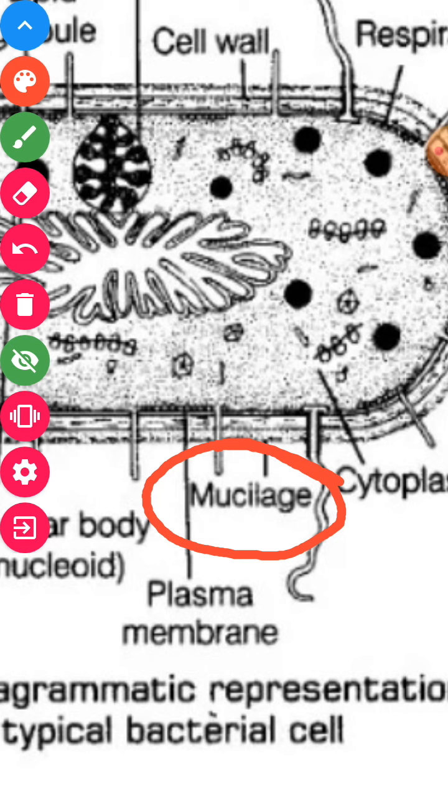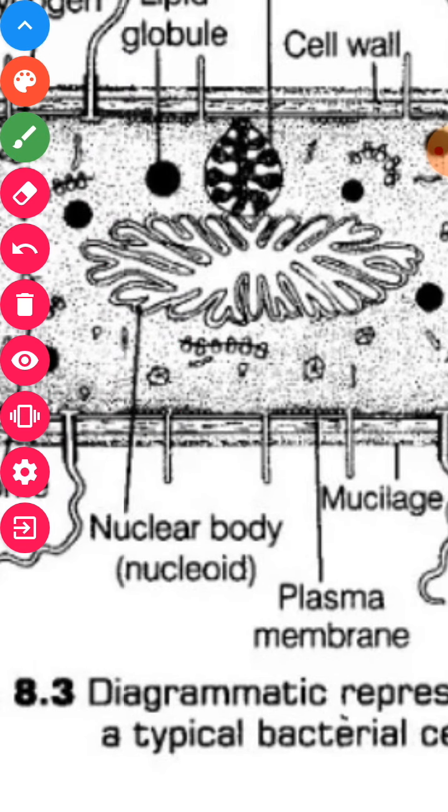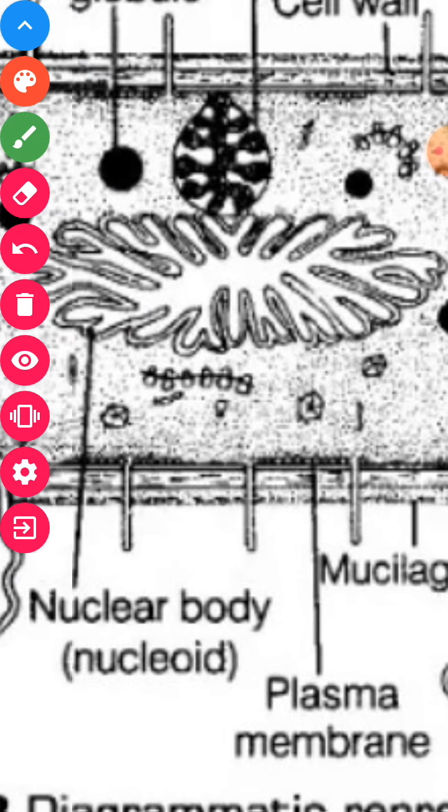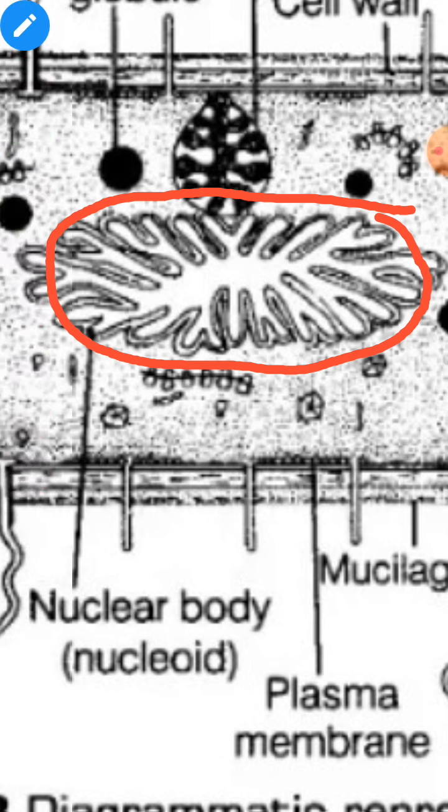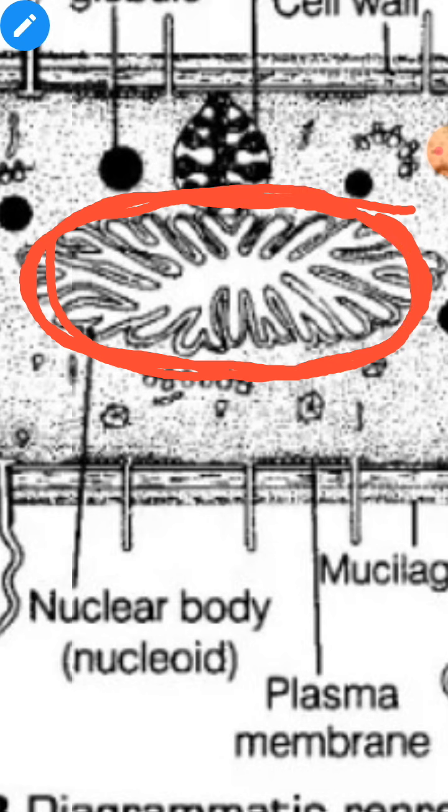Next you can see the other content, like the genetic material. This is the complete bacterial structure. This is the nucleoid, and remember that DNA is present in bacteria. This is the genetic material, in the form of circular DNA. Very small units are also present in the bacteria as genetic material.